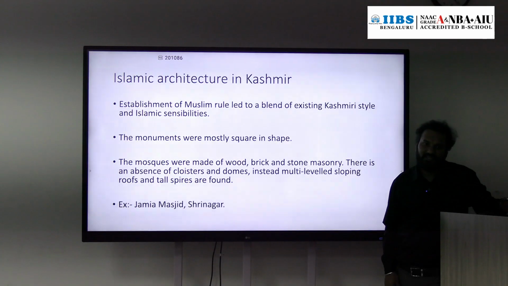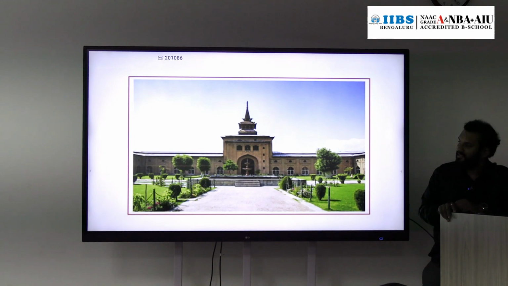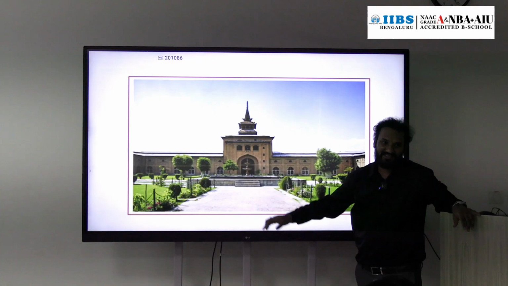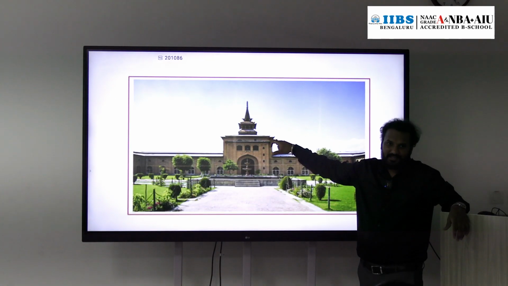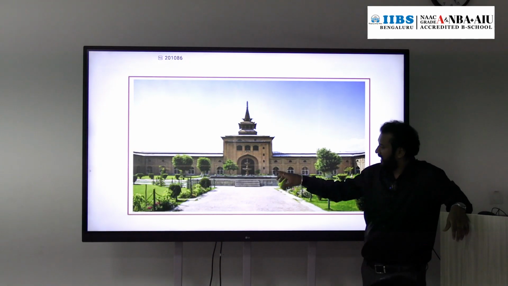Islamic architecture in Kashmir is totally different. See the picture first. It doesn't look like Islamic architecture unless a fountain is present or Charbagh is present, if you observe. See here, rather than a dome, they have a pyramid-like structure, but the arch is there.